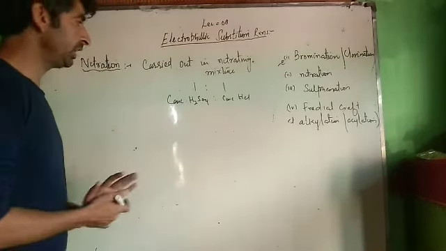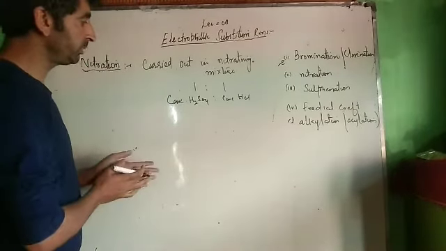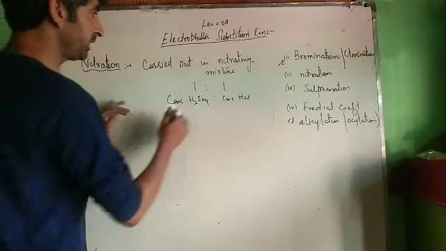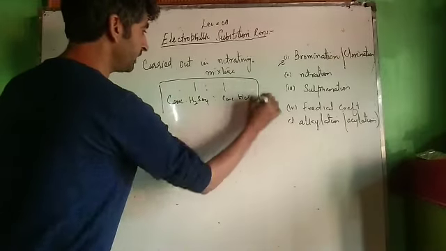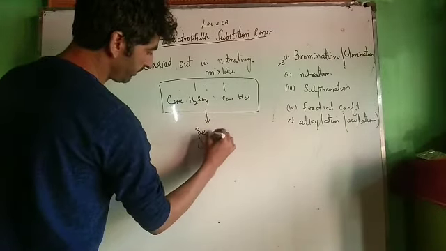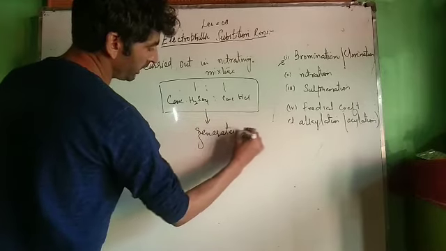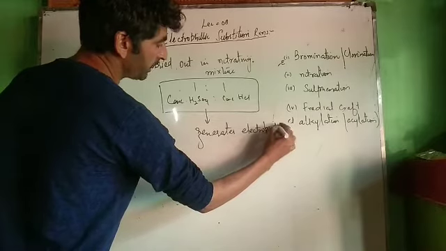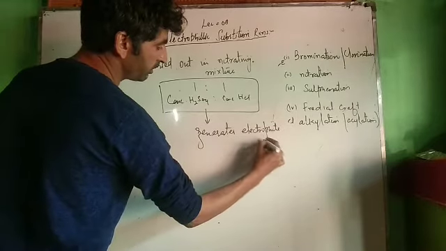Nitration is carried out in presence of this 1:1 mixture. Its aim is to generate our electrophile. The electrophile generated over here is NO2 plus.